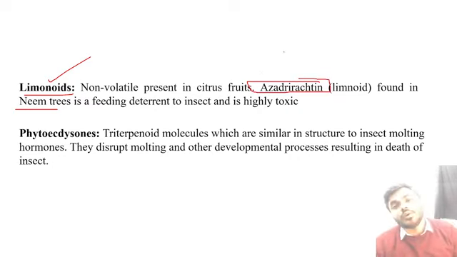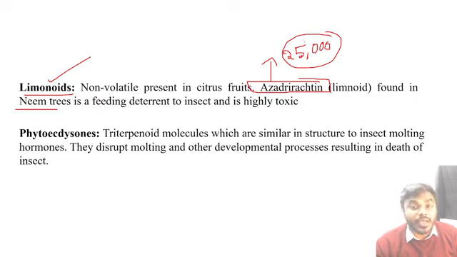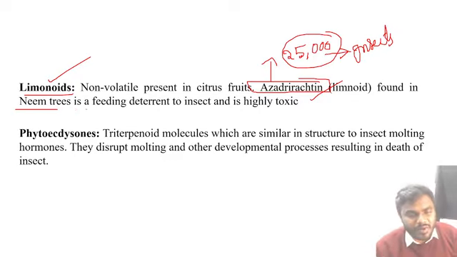Let me tell you one very interesting fact about this particular azadirachtin. Everyone has to listen to me. More than 25,000 types of, how many? More than 25,000 types of insects can be easily killed by azadirachtin, which is a type of limonoid present on the neem tree. It's highly impossible, friends.